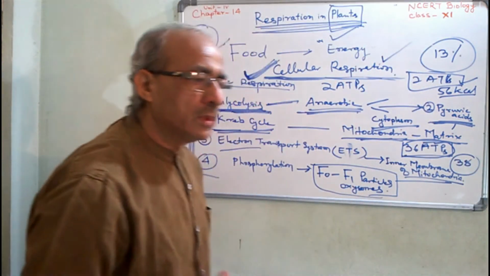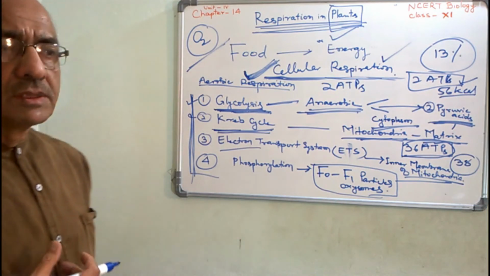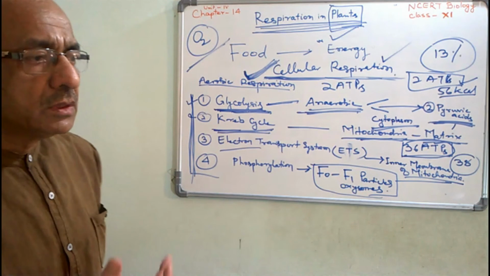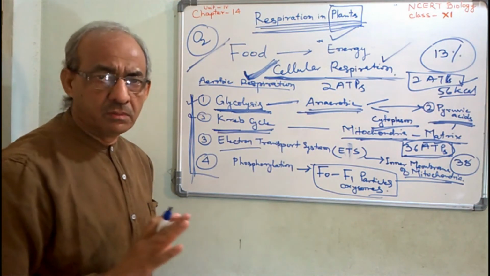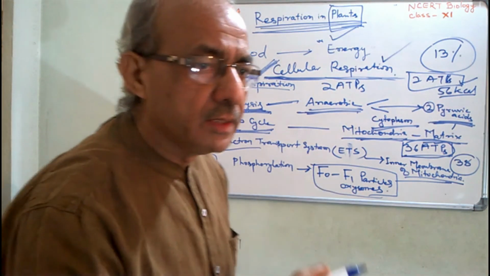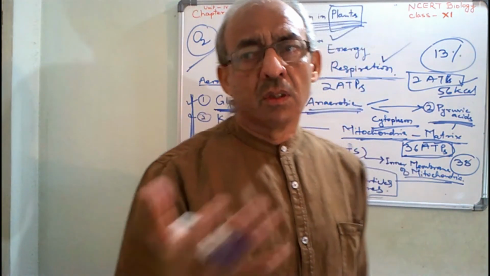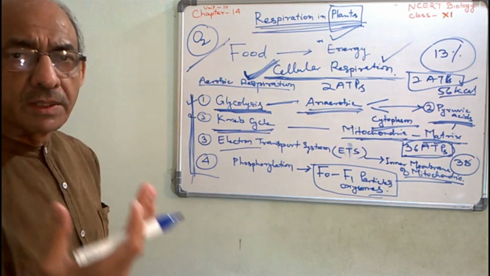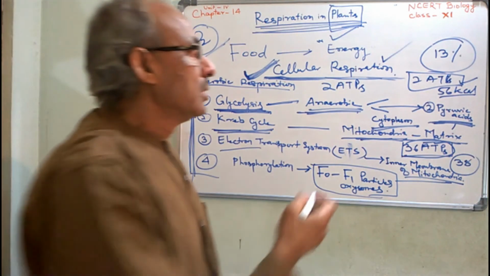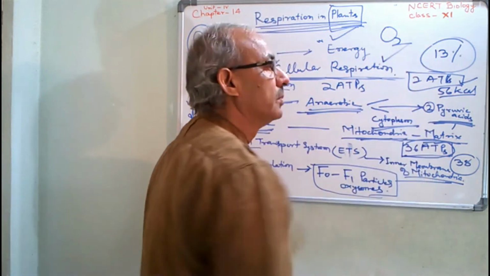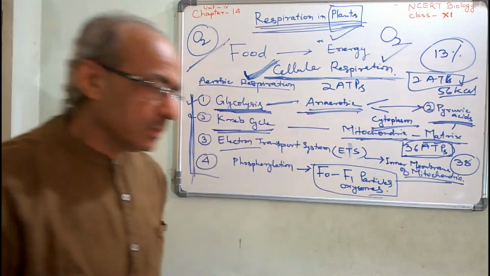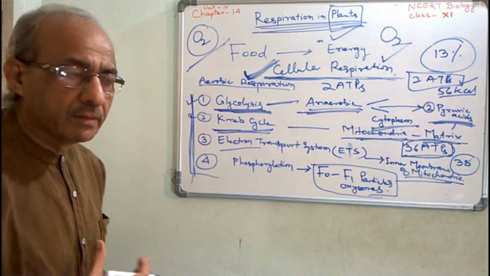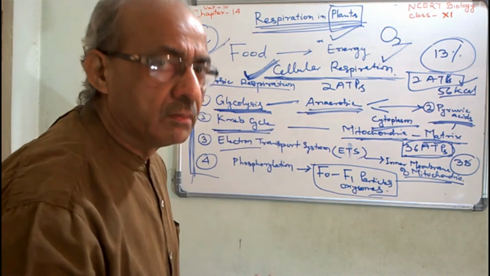Root absorbs oxygen from the soil by the process of diffusion. There are a number of stomata on leaves. Through the stomata, the leaves of the plant take in oxygen. In the trunk or old stem, there is thick bark.